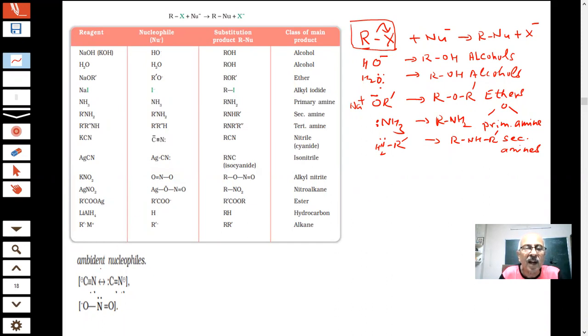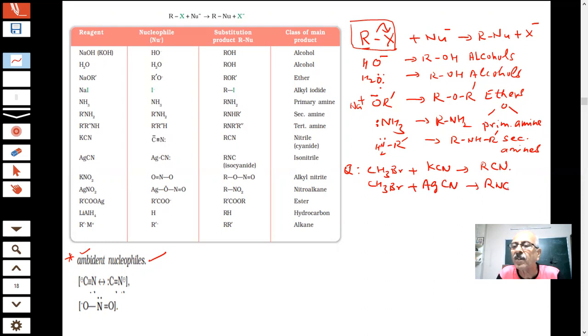And here I have mentioned something. I'm putting a star here because this question will be there: ambident nucleophiles. The question which was asked is here, which I want to discuss. Students, the rest of the table is before you. What happened is that if you react CH3Br with KCN, the product is RCN. But if you react CH3Br with AgCN, the product is RNC. This is called nitrile. This is called isonitrile.